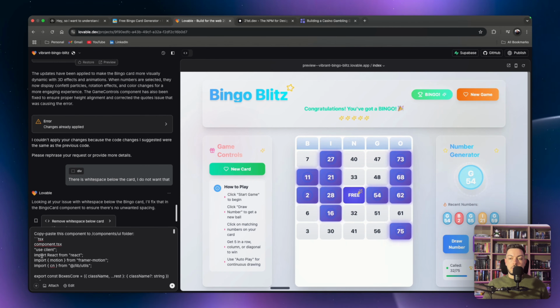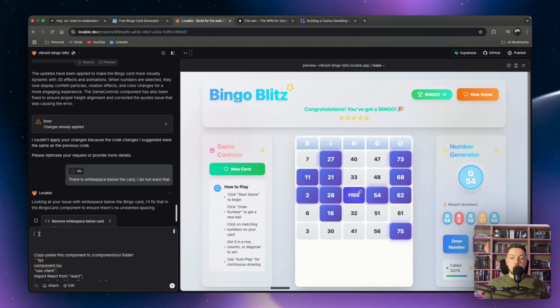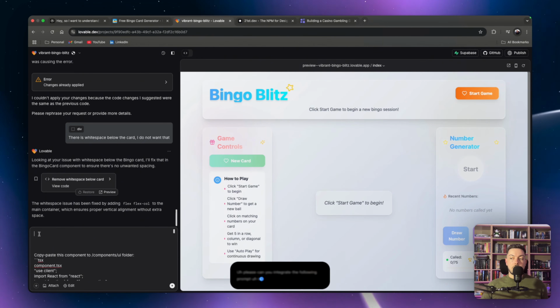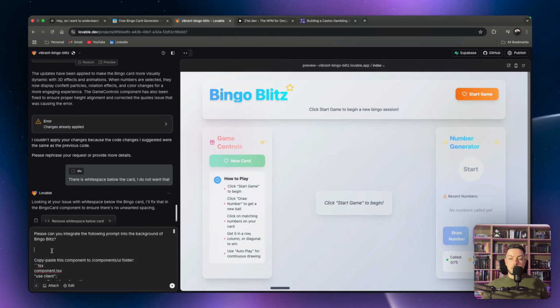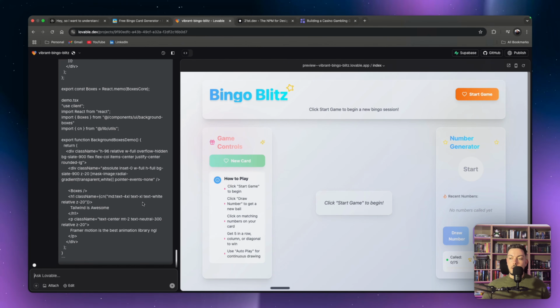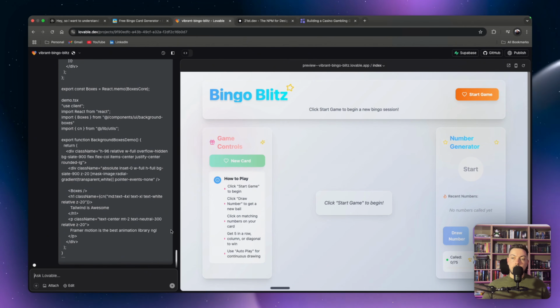And then what I'll do is I'll go to the top, and at the top, we'll just bring up Aqua Voice. Please, can you integrate the following prompt into the background of Bingo Blitz? That's just like that. There's our prompt. Let's hit enter and we'll just jump ahead and you can see how this is integrated.